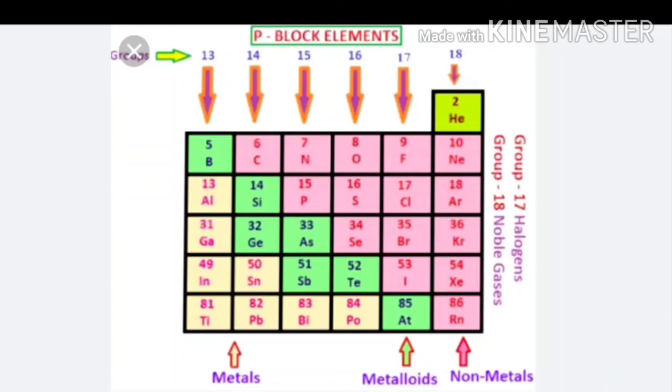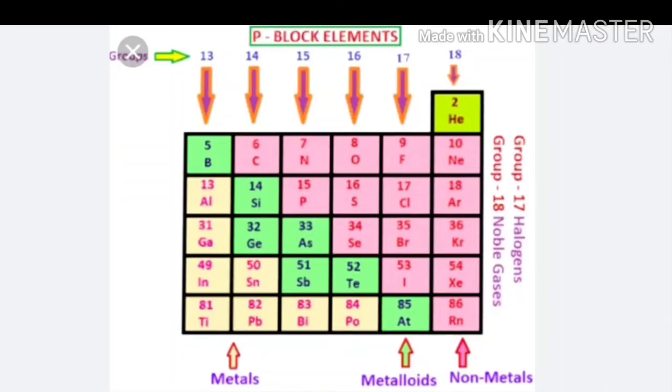Now let's see about the physical properties of noble gases, or group 18. Let's see atomic radius. If we move down the group, atomic radius increases because of the introduction of a new shell, but these gases have the largest atomic radius in their corresponding periods. Now ionization energy.